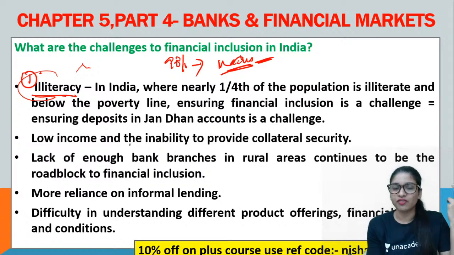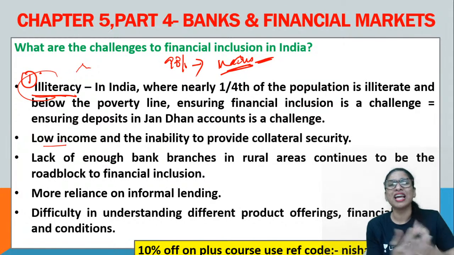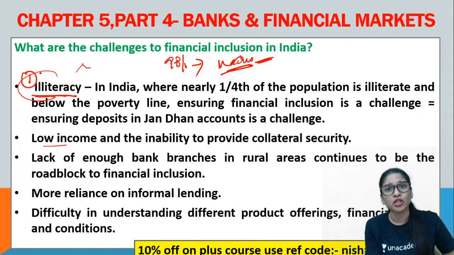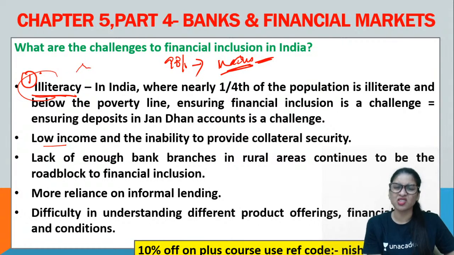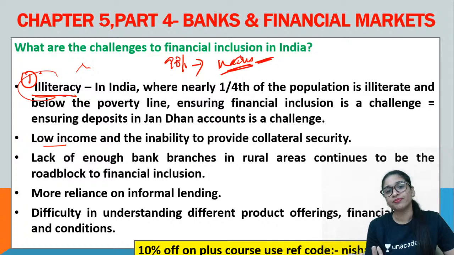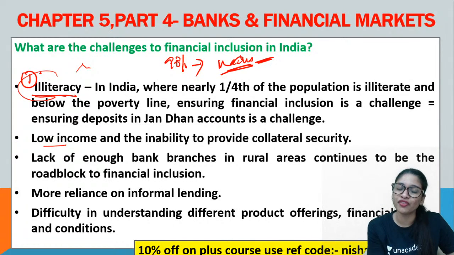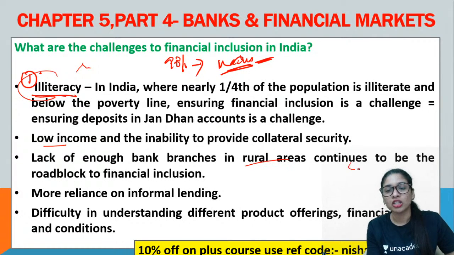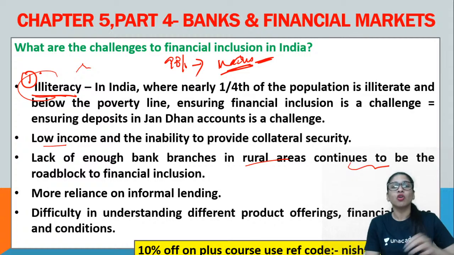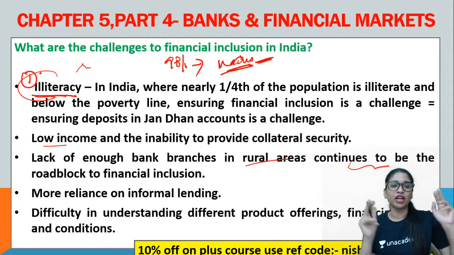So now again we know low income. People do have low income because of lack of employment opportunities. Even if they do have employment, payment is less. That is another important thing, right? And now if you want to take a loan for starting a business, or for financing agriculture activities, no collateral. At the end of the day, how can they become financially inclusive? And even if the banks are ready to give loans, there is a lack of enough branches, guys, in rural areas. Automatically, it will be a difficulty or a roadblock, or let's say hurdles, to the so-called financial inclusion.